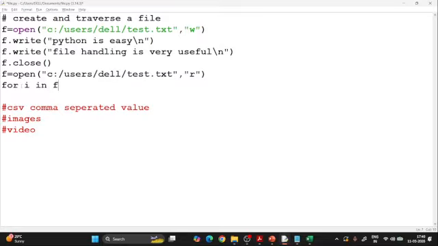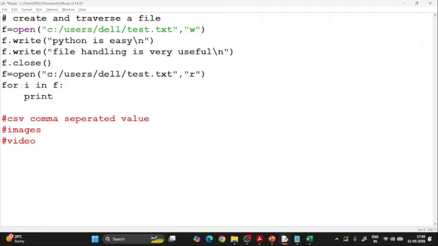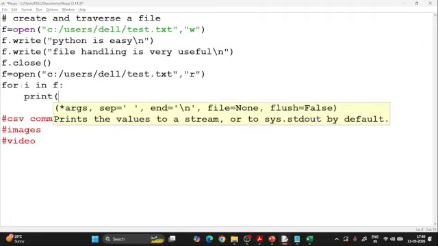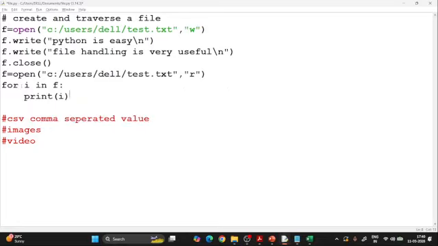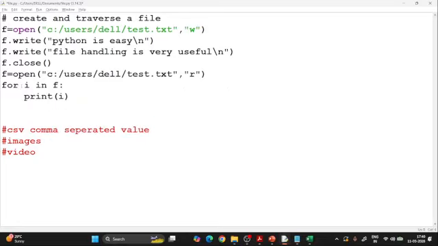For i in f, the file object, like in a list we were using, and that's very easy. In Python it's too easy. So what I do, I say i, that's it. I'm just going to print it. Now after reading of the file I have to close it again, because writing will close, now reading.